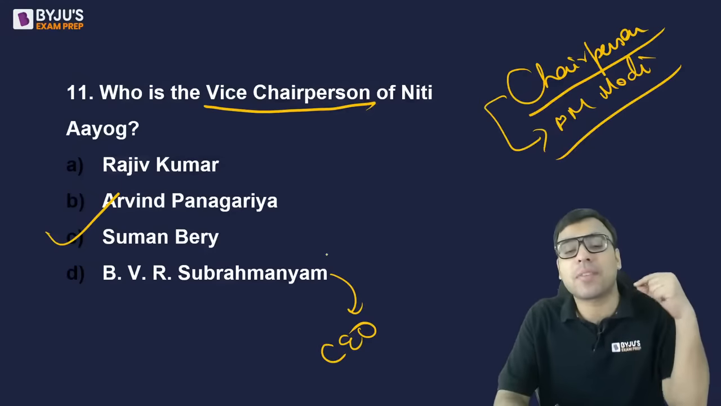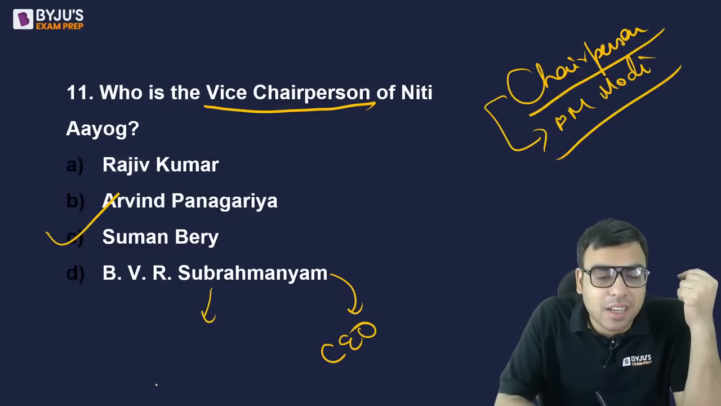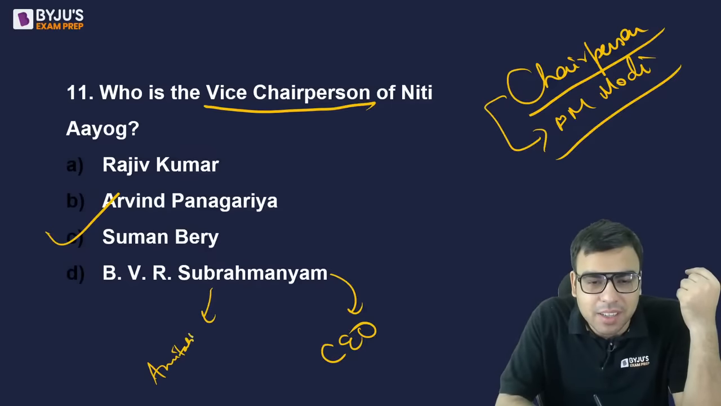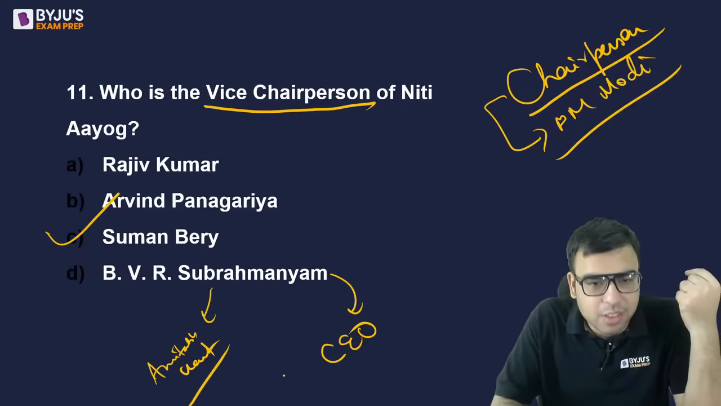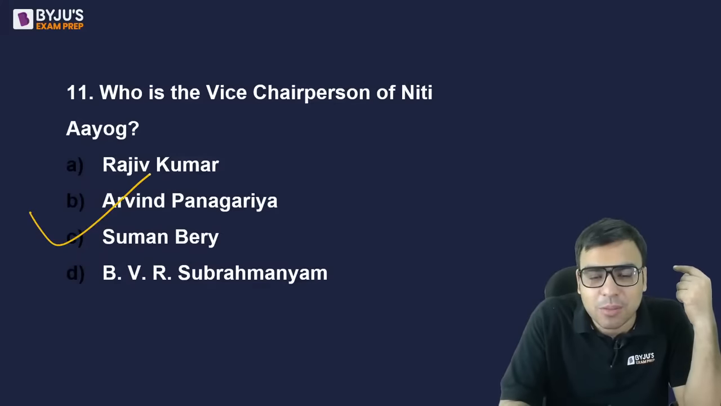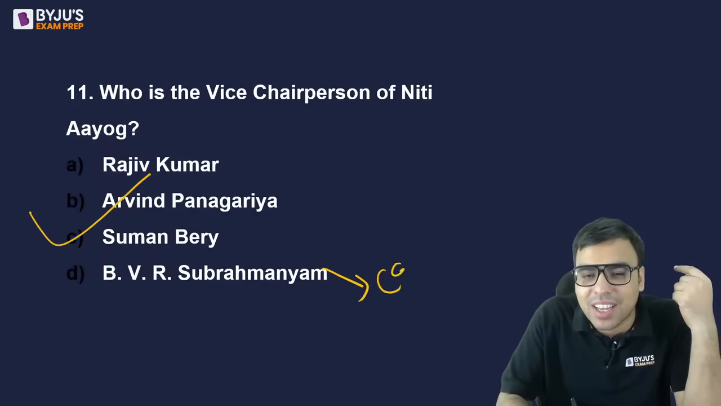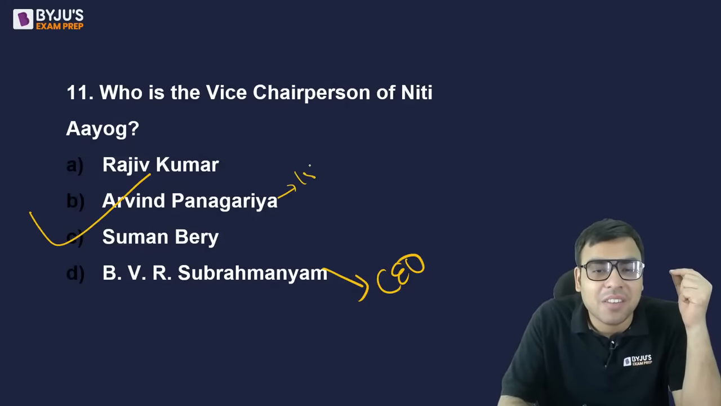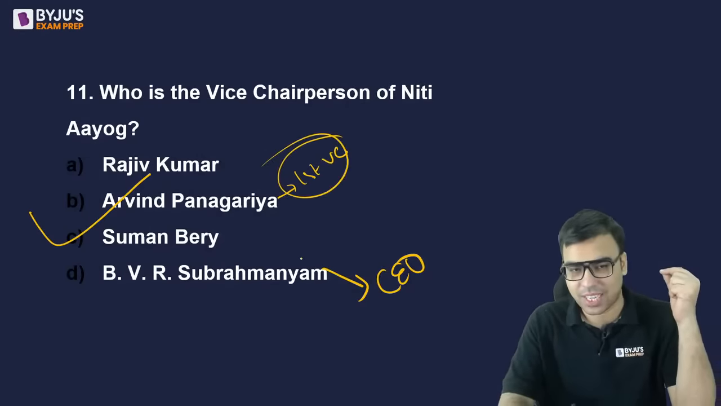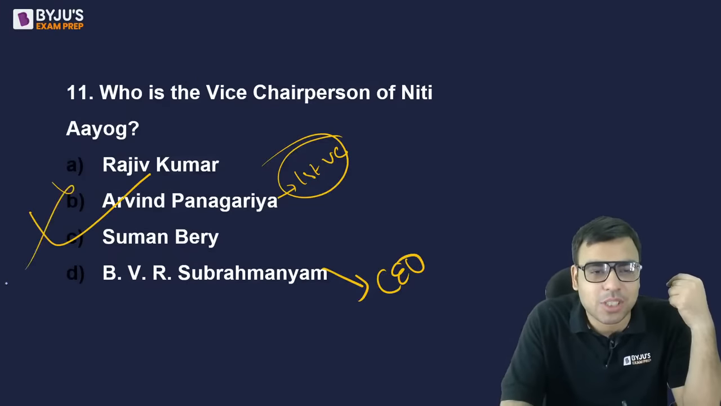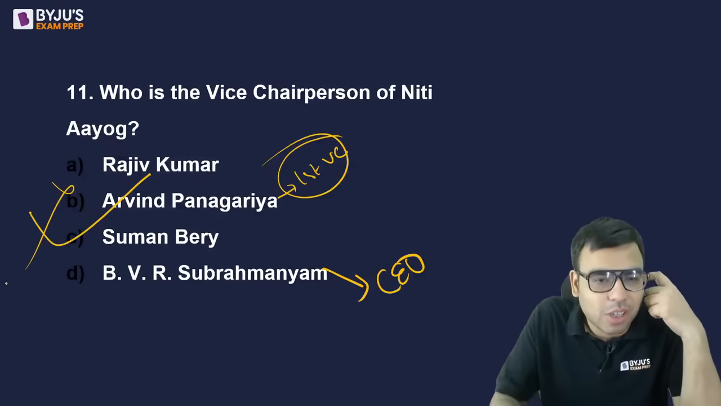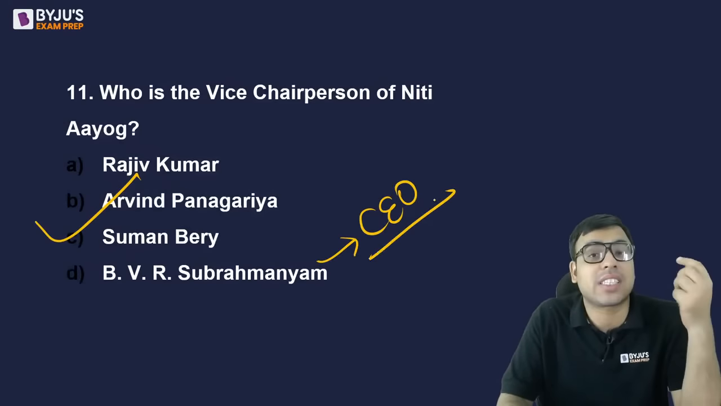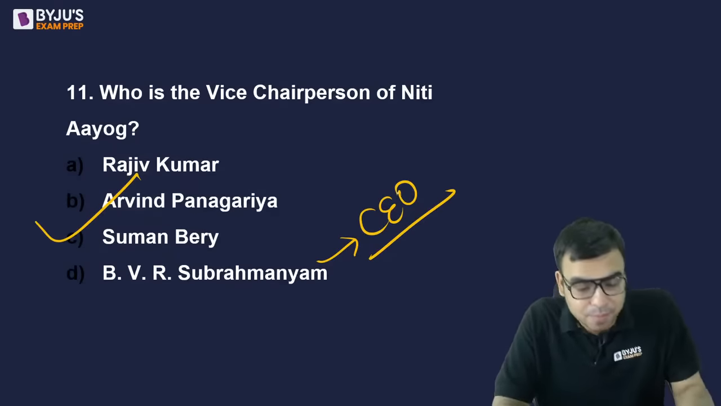And before BVR Subramaniam, the CEO was Amitabh Kant. He was very famous, है ना? So please be aware of it. Vice chairperson is Suman Beri and CEO is BVR Subramaniam. And अगर first पूछा जाए, first vice chairperson जो थे ना वो ये थे, ठीक है? But now he is no more the vice chairperson, ठीक है? So the right answer in this case is option C, and here is CEO. ठीक है? सब पता होना चाहिए. These are basic questions being asked in exam.